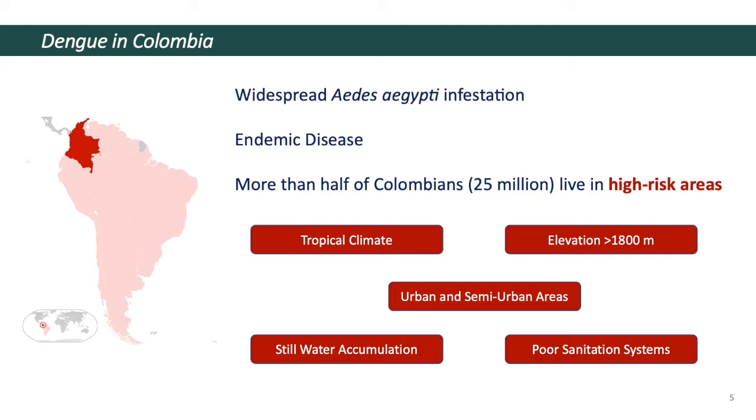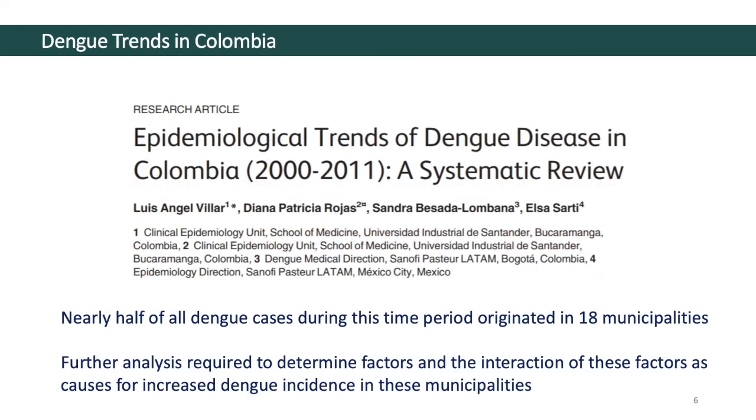There is a widespread presence of the Aedes aegypti mosquito in Colombia, so it should be of no surprise that dengue is an endemic disease in this country. The majority of Colombian citizens live in areas of high risk due to the unfavorable environmental and living conditions present throughout the country. This study, published in 2015, showed that nearly half of all dengue cases in Colombia during the years 2000 to 2011 originated from 18 municipalities.